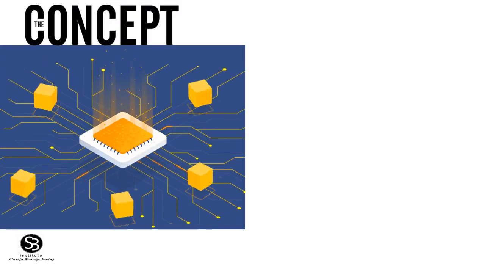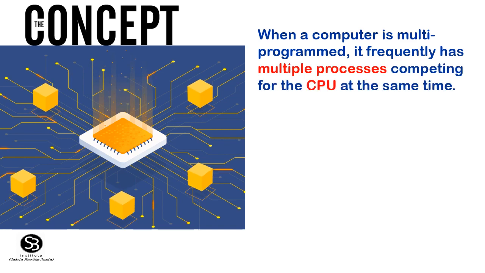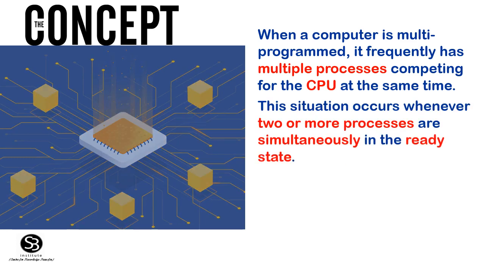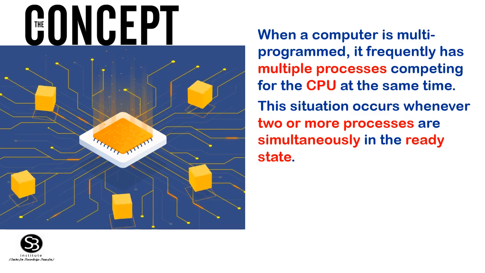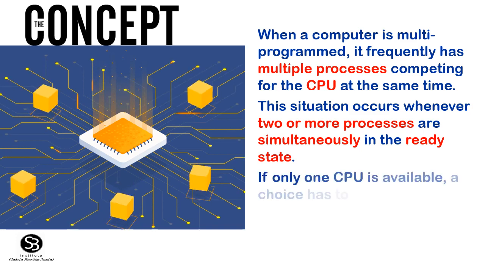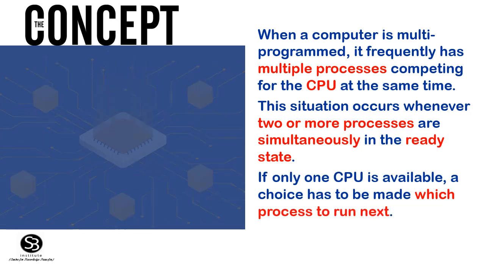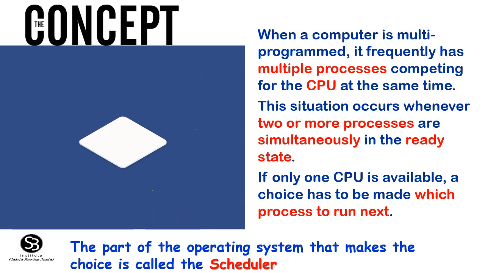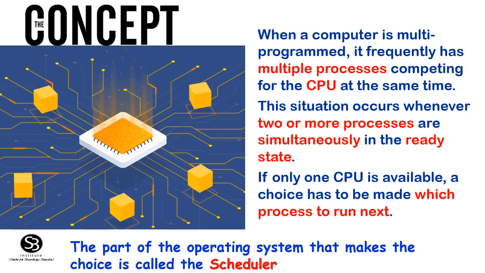Basic concepts. When a computer is multi-programmed, it frequently has multiple processes competing for the CPU at the same time. This situation occurs whenever two or more processes are in the ready state simultaneously. If there is only one CPU available, a choice has to be made of which process to run next. The part of the operating system that makes the choice is called a scheduler.